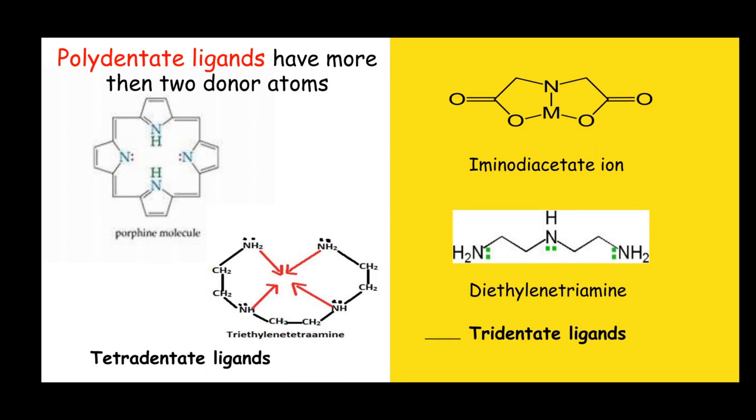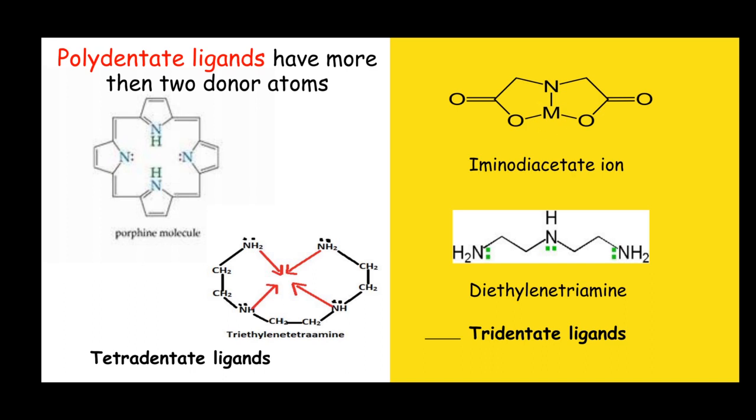Polydentate ligands. In these ligands, there are more than two donor atoms present in the same molecule. When three donor atoms are present in the same molecule, they are called tridentate ligands. The examples of tridentate ligands are imino-diacetate ion. In this anion, there are three donor atoms, one nitrogen atom and two oxygen atoms. These three atoms in the same molecule can donate their lone pairs of electrons to the central metal atom.